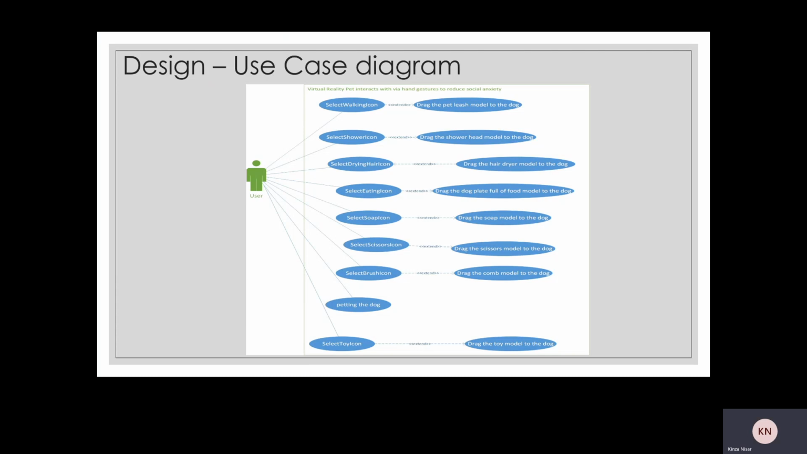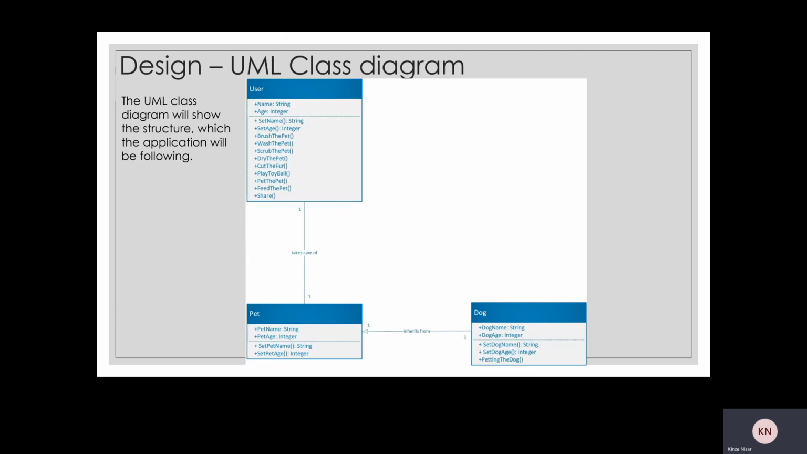Here is the architecture overview. Design: I have made a use case diagram to portray the user interaction with the system. For example, selecting the walking icon or button lets the user drag the leash 3D model to the pet. I have also created a UML class diagram which shows the structure of the application, as seen.